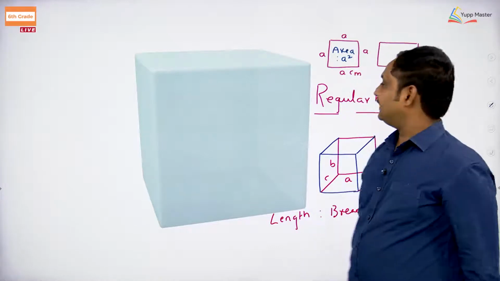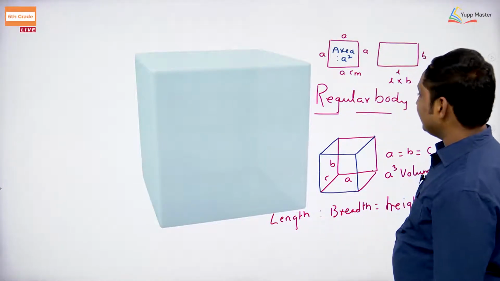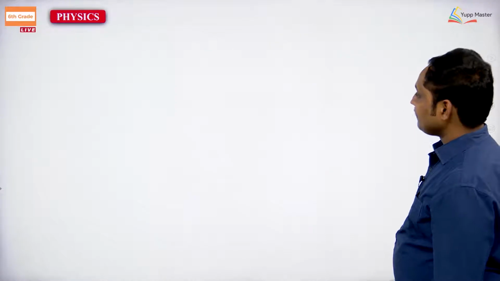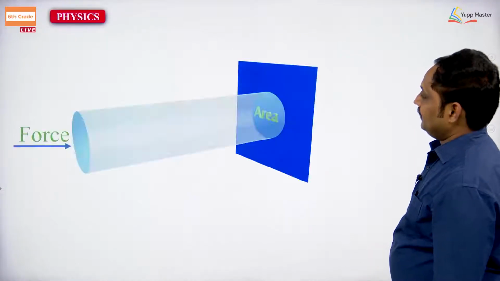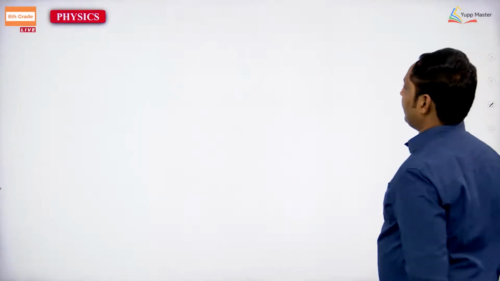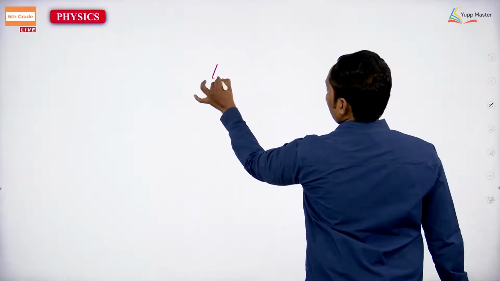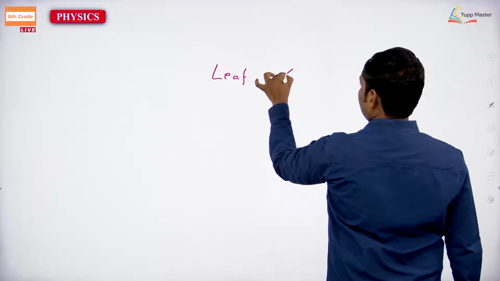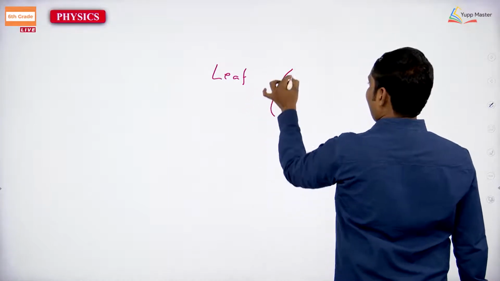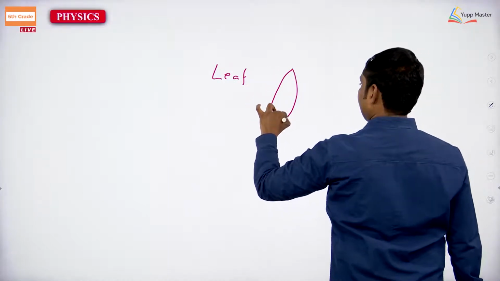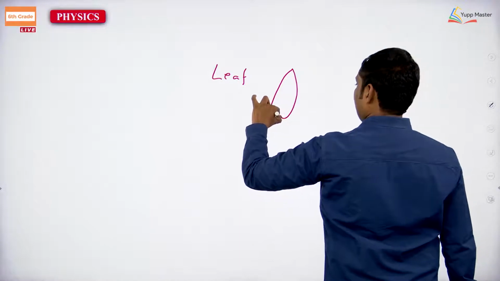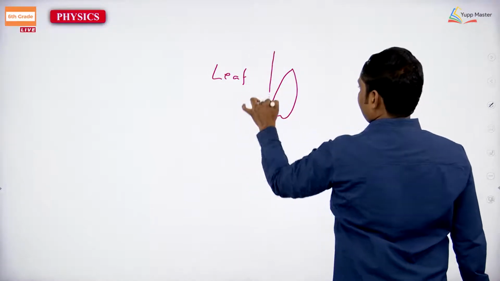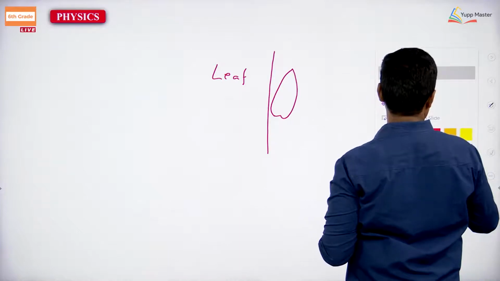Suppose you have taken that leaf, let us see. If you are going to take, this is also one parameter, let us take that one leaf is there. You can measure this area, easily you can measure.